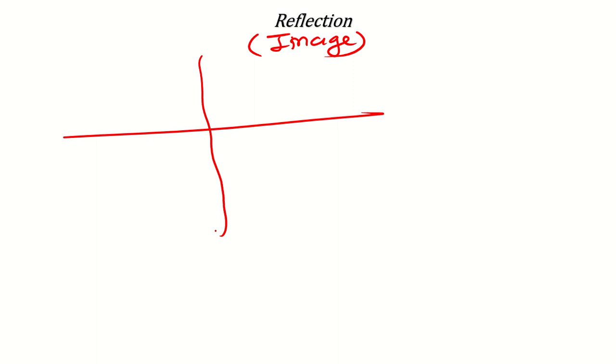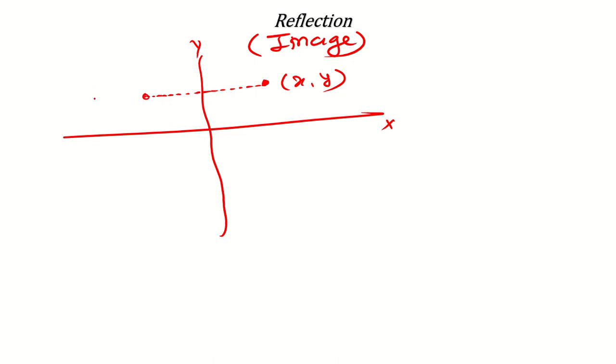Okay. Now another thing is reflection. Reflection means image, and it's very easy. Suppose first I'm taking the y-axis as the mirror. If the y-axis is the mirror and you are here at x, y, then where will your image be formed? As you have studied in science also, this distance will be equal to the same distance on the back side.